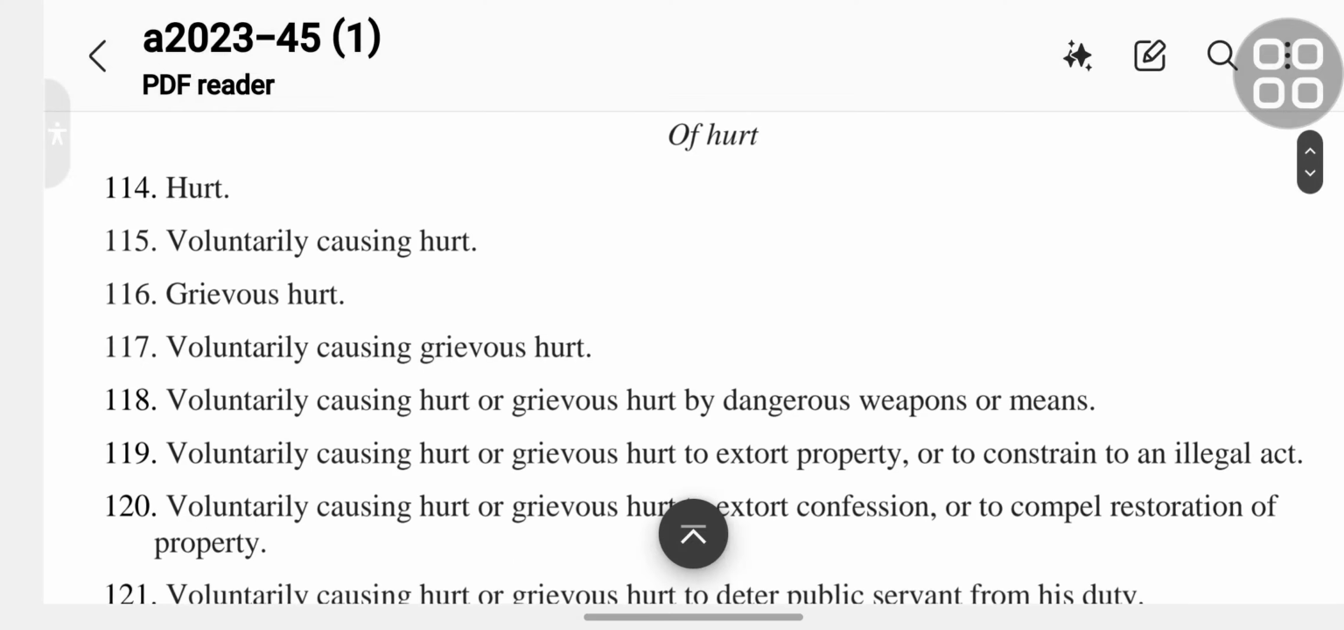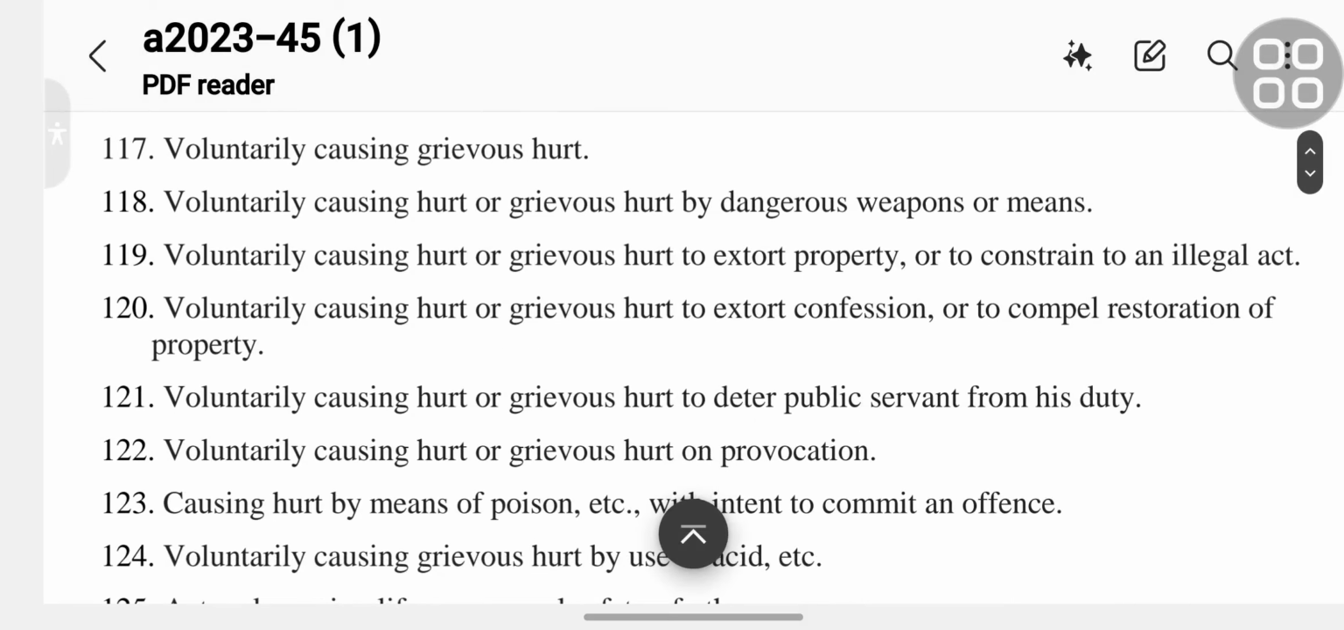Of hurt. Section 114 hurt. 115 voluntarily causing hurt. 116 grievous hurt. 117 voluntarily causing grievous hurt. 118 voluntarily causing hurt or grievous hurt by dangerous weapons or means.